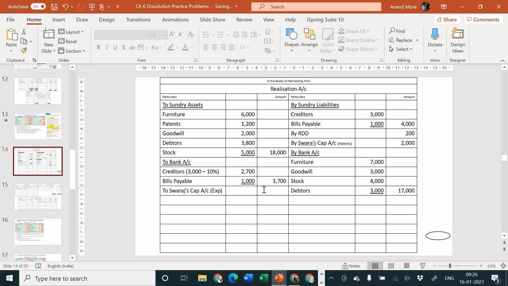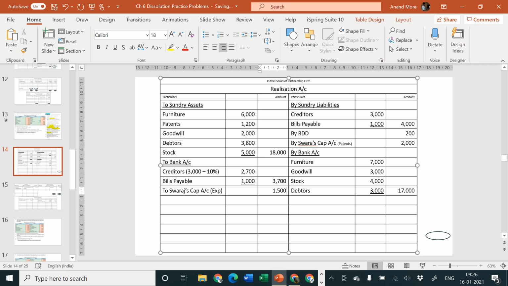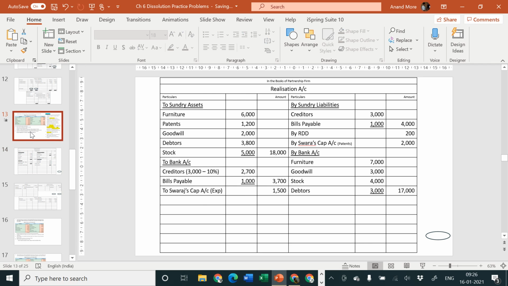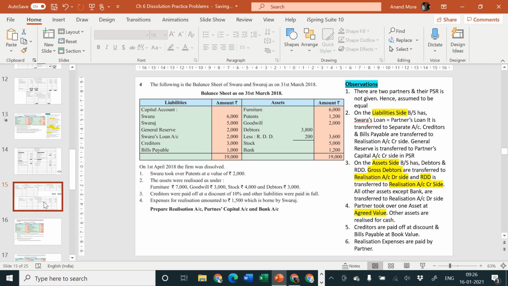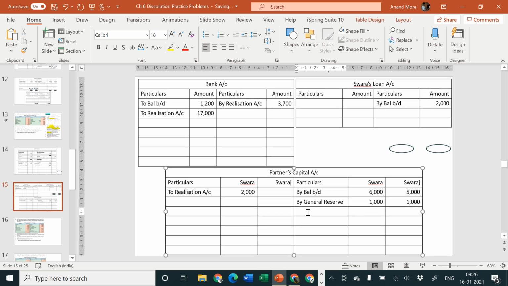$1,500. Okay. Second effect is realization: partners' capital account, credit side, by realization. Swaraj is paying, so Swaraj capital account, credit side, 1,500. Don't write it in the Swara column, please write it in the Swaraj column.